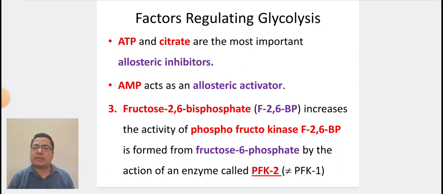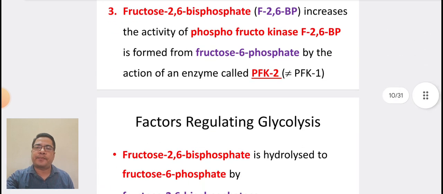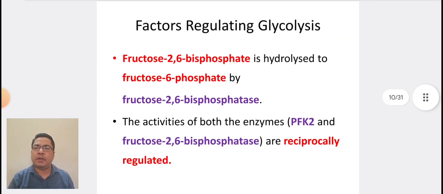The next enzyme is PFK2 or phosphofructokinase 2. Fructose 2,6 bisphosphate increases the activity of phosphofructokinase. Fructose 2,6 bisphosphate is formed from fructose 6-phosphate by the action of an enzyme called PFK2 or phosphofructokinase 2, which is not equal to phosphofructokinase 1.